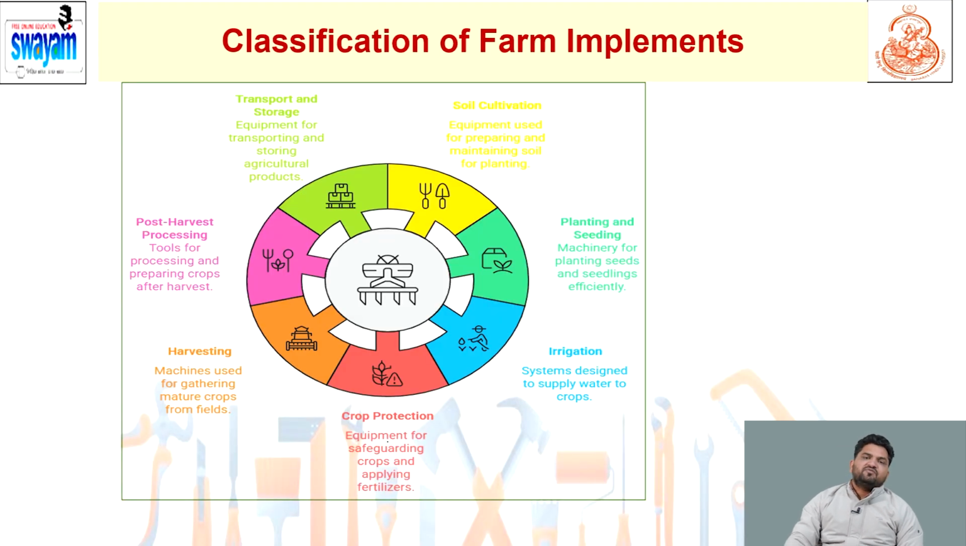Now we come to the classification of farm implements for different purposes: transport and storage equipment, soil cultivation equipment for preparing the field, seeding equipment, equipment for irrigation of the field, crop protection equipment like sprayers, and harvesting machinery like reapers and threshers. So this is the classification of farm implements based on work and purpose.